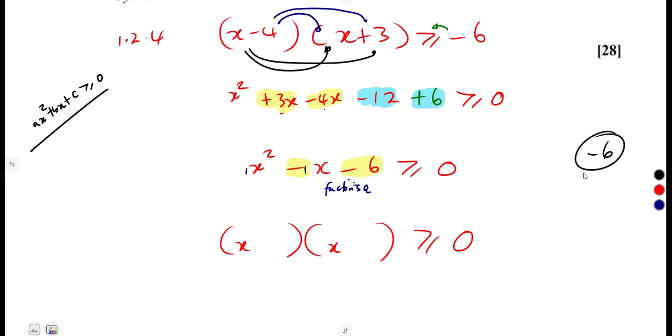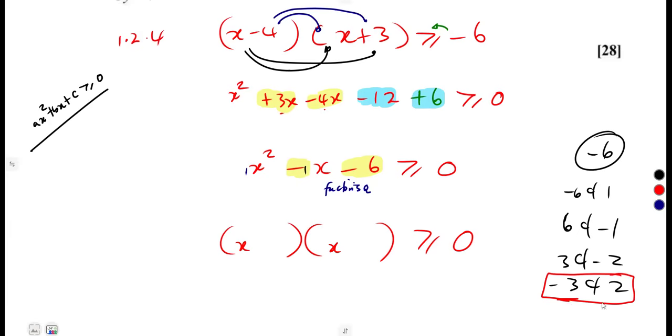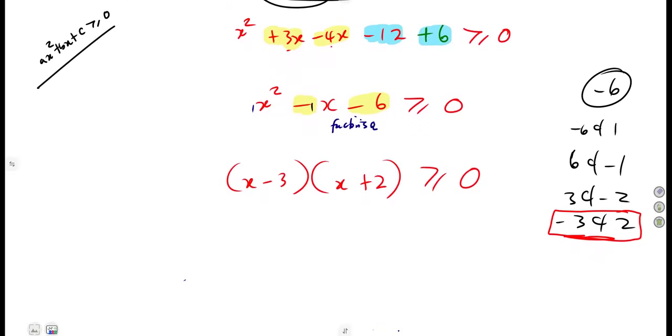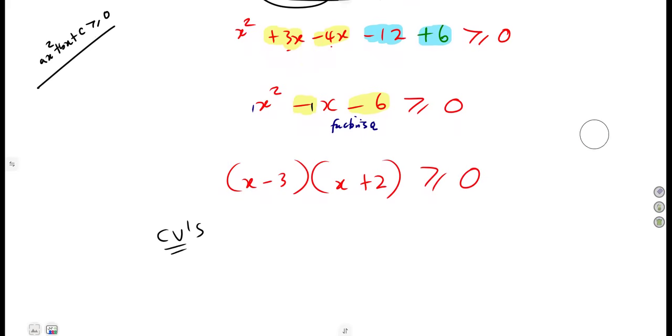So negative 6, there are so many factors, guys, so many factors. But of these factors, where are we going to obtain a negative 1 when we add? That is between what? Negative 3 and 2 here. So that's minus 3, a positive 2. That is what you're going to have. From these, you can determine the critical values. The critical values are the values of x that we are going to find when we equate these to 0. When we equate x minus 3 to 0 or x plus 2 to 0.